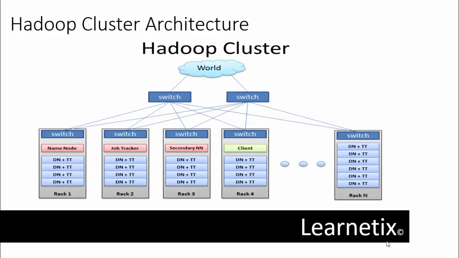So what are the core components of Hadoop? There are two major components of the Hadoop framework, and both of them do important tasks. The first is the Hadoop Distributed File System, that is HDFS, and the second one is Hadoop MapReduce. So what is HDFS? HDFS is a virtual file system. There is a big difference between any other file system and Hadoop. When we move a file into HDFS, it is automatically split into many small pieces. These small chunks of files are replicated and stored on other servers, usually three servers, for fault tolerance and high availability, which we will discuss in more detail later.